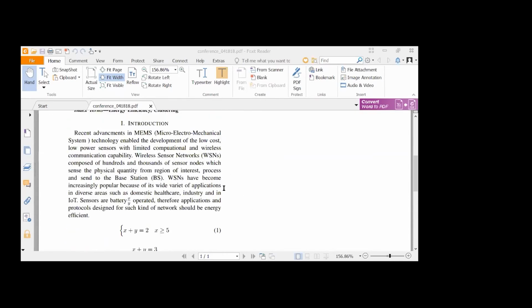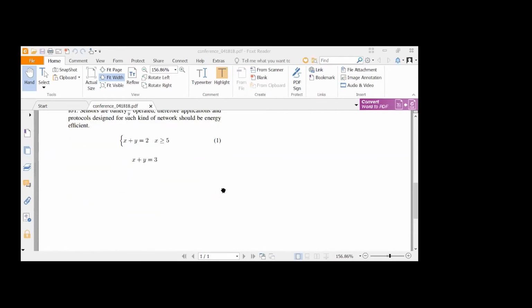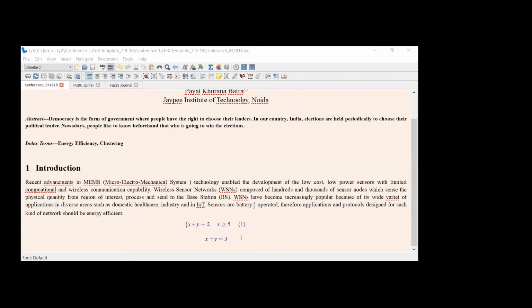Any issues? I hope it is clear how to deal with the equations. Yes, ma'am, you can proceed with how to deal with the images then. Okay, let me stop this sharing. I'll again come to the tool. So now let us see how to deal with the images.